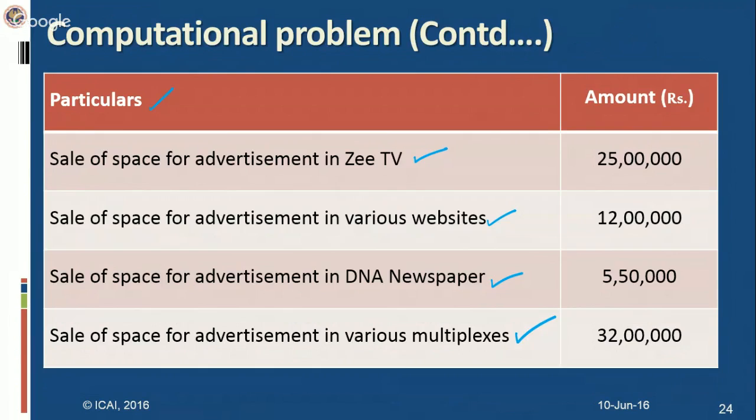One more important point you must be knowing also is that marking for computational problems is stepwise. So each step carries marks. Even if you make a mistake in any of the steps but subsequent steps are correct, you will get marks. You will lose marks only for the particular step which you have done wrong. So this is an important point which you should bear in mind while solving any computational problem.